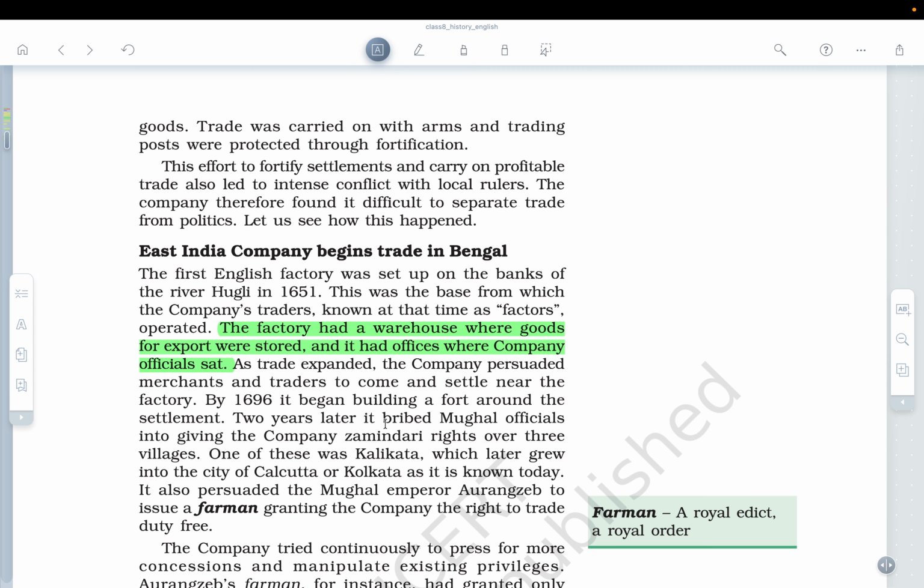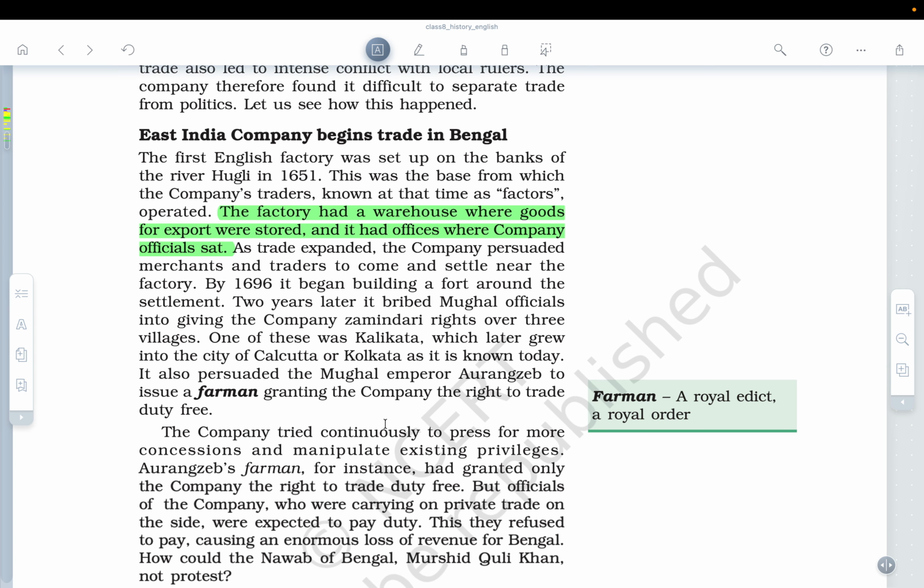So by 1696, it began building a fort around the settlement. Two years later, it bribed Mughal officials into giving the company zamindari rights over three villages. Okay, so there were three villages over which they got the zamindari rights. One was Kalikata, which later grew into the city of Calcutta or Kolkata. It also persuaded the Mughal Emperor Aurangzeb to issue a farman granting the company the right to trade duty free.